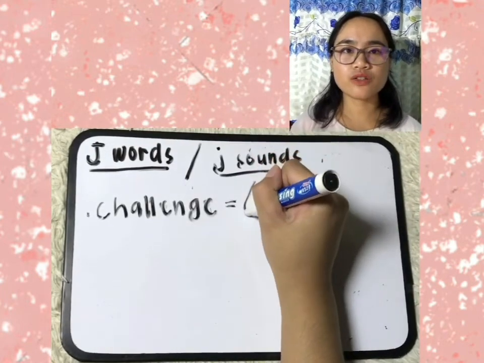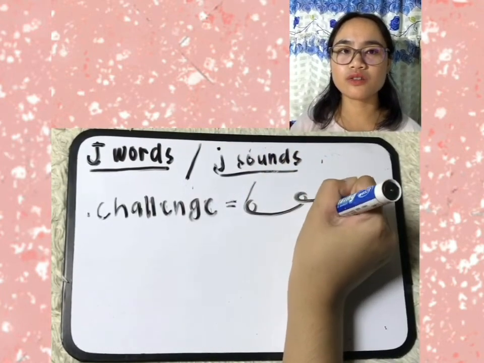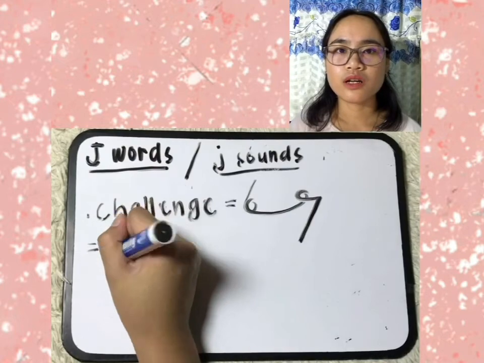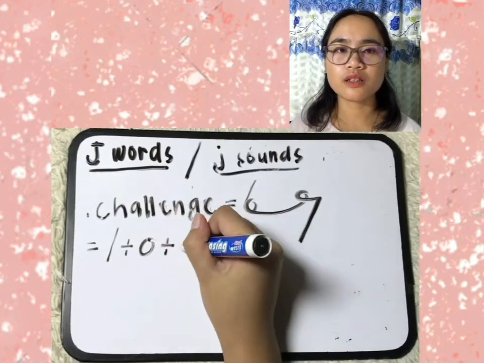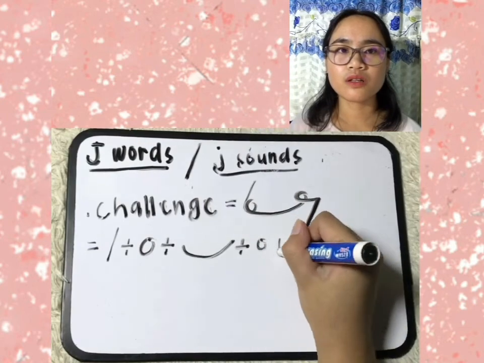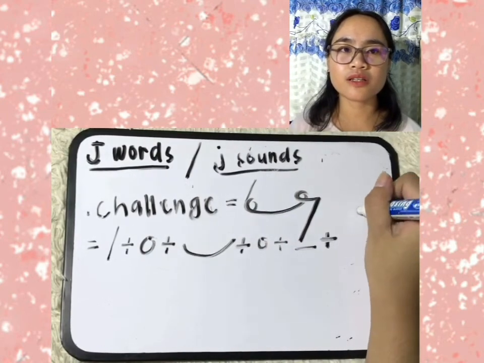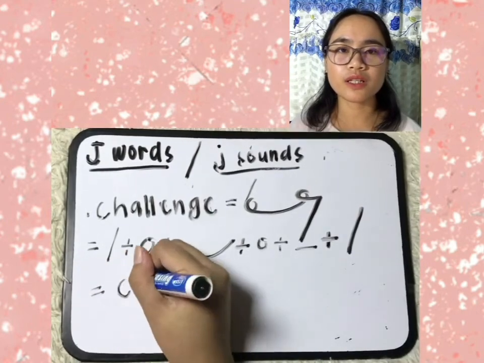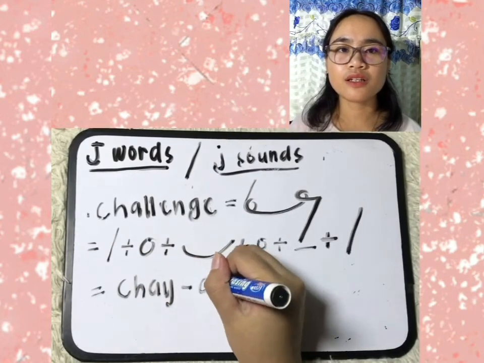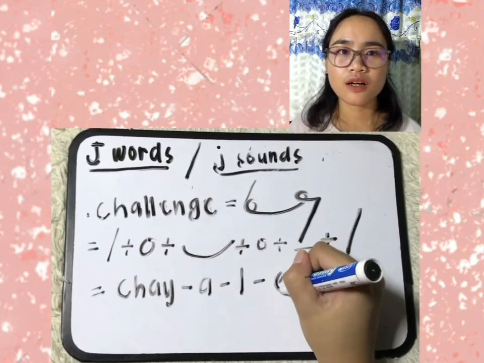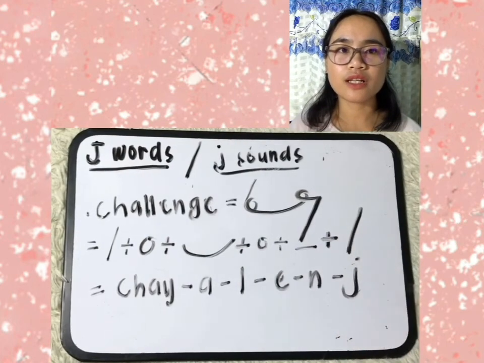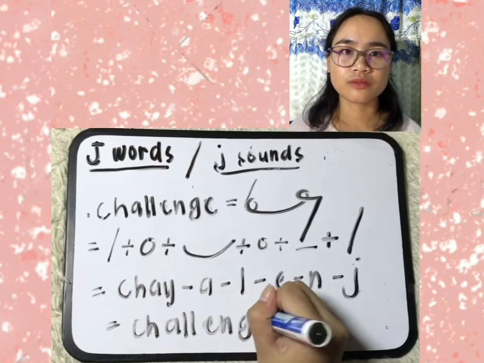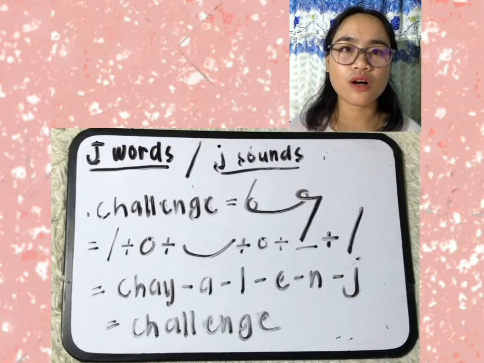So let's have the word challenge, J-A-L-E-N-J. Let's observe the proportion. So J plus A plus L symbol plus E symbol plus short forward straight line N plus J, long downward straight symbol. If we spell it, J hyphen A hyphen L hyphen E hyphen N hyphen J, challenge. That's how we spell the word challenge in shorthand. So that's all. Thank you.